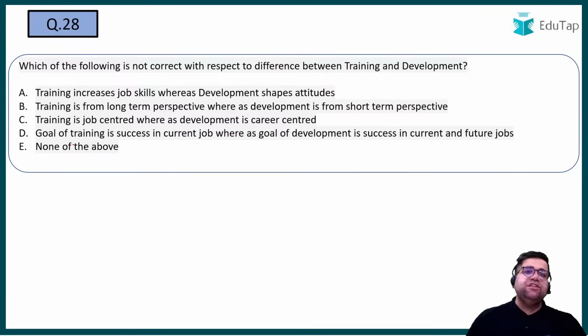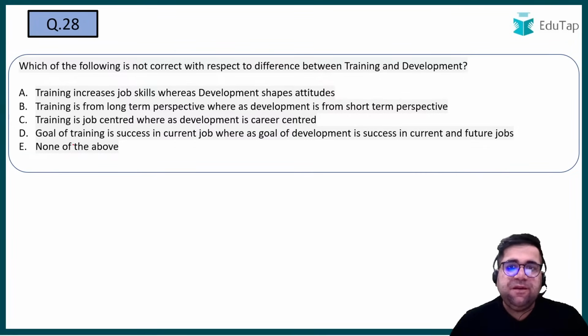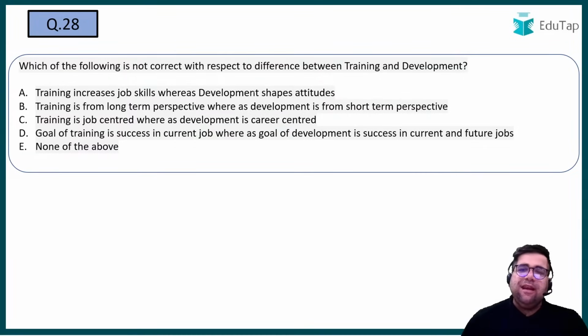Which of the following is not correct with respect to the differences between training and development? Training is short term, development is long term. Training is for skills, development is for career. Right? Training increases job skills. Which of the following is not correct?